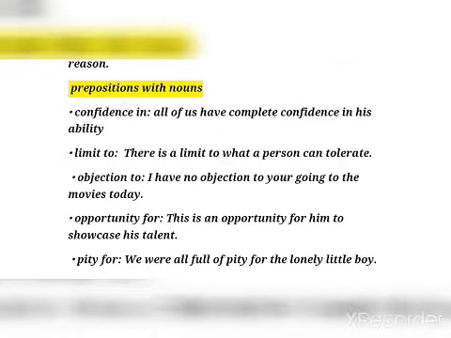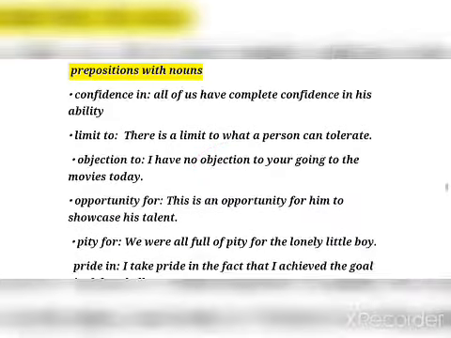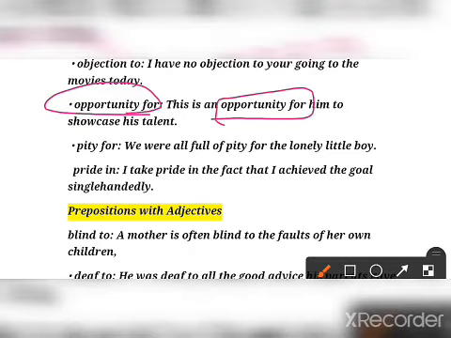Objection to. I have no objection to your going to the movies today. Objection is a noun and to is a preposition. Okay. Opportunity for. Opportunity is a noun and then for is a preposition. This is an opportunity for him to showcase his talent.